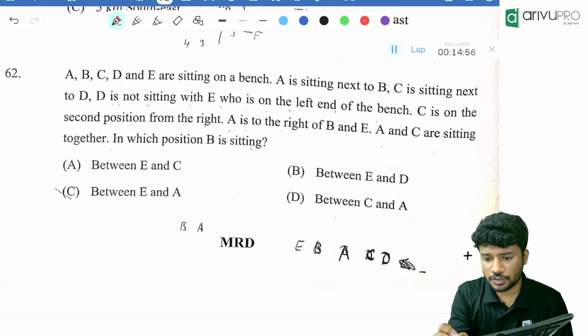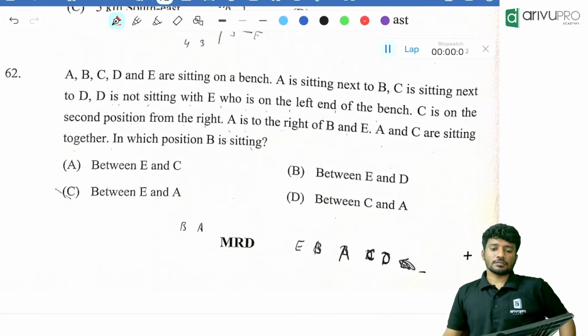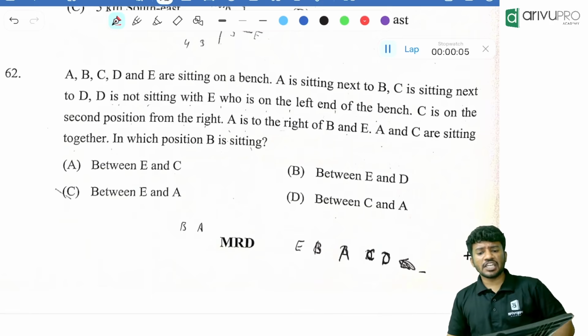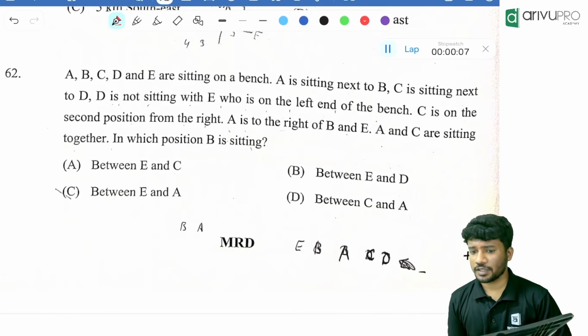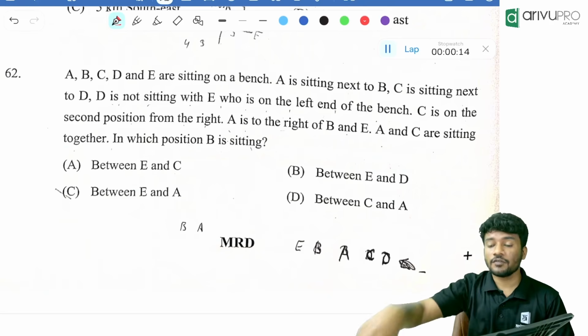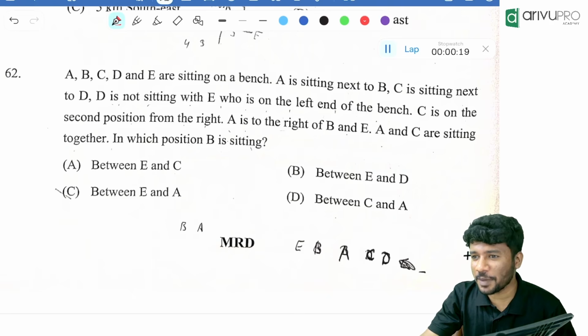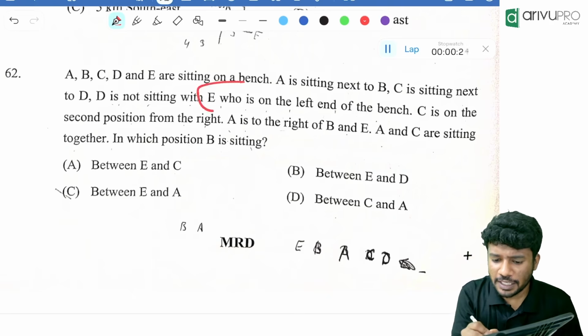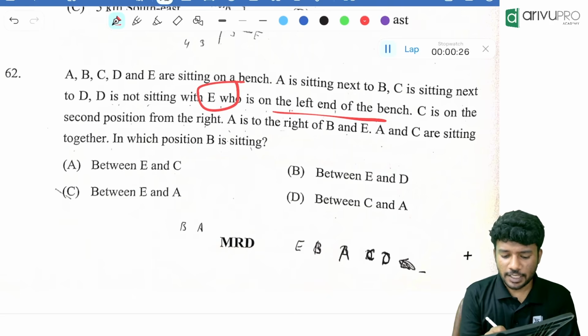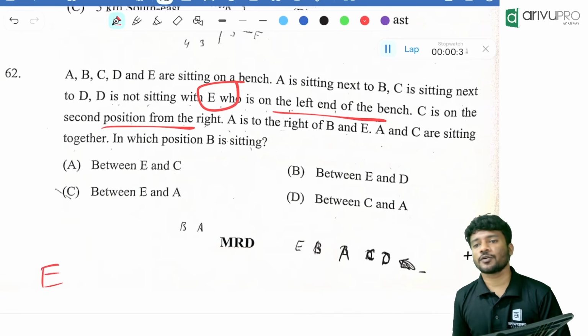Jan 26 question. A, B, C, D, E are sitting on a bench. A is sitting next to B. C is sitting next to D. D is not sitting next to E. We solved the same question in the class, I think even in the marathon. Look here. E is at the left end of the bench. C is on the second.